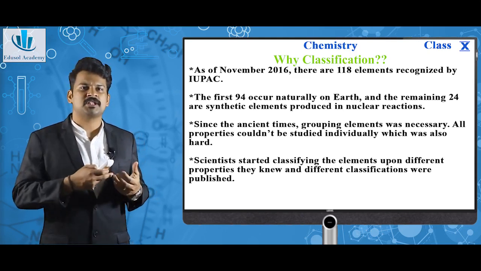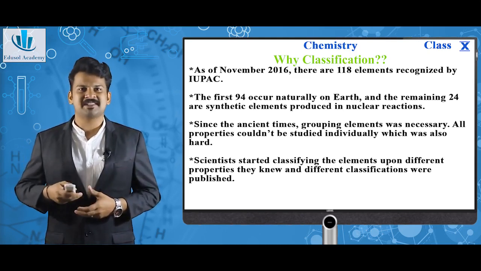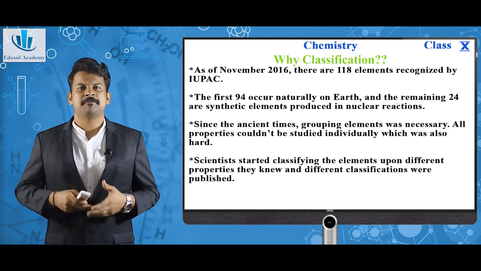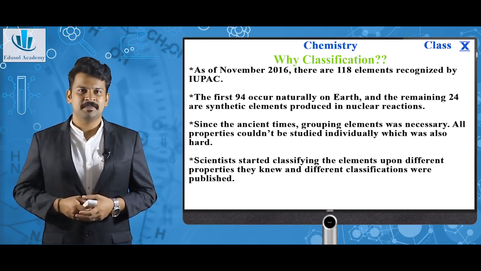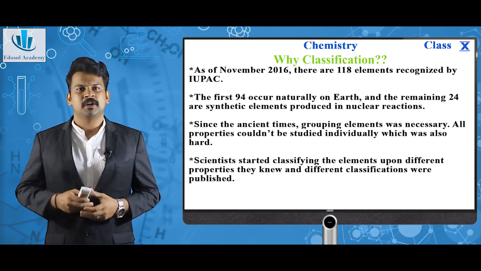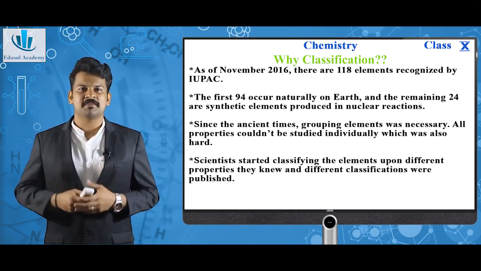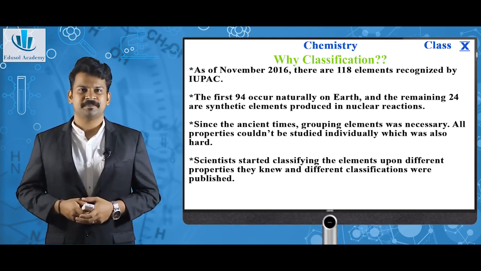If you go to the section of soaps, there is a classification of bathing soaps, washing soaps, hand wash soaps, and different classifications among themselves. So classification of a particular thing is a basic necessity that we need to deal with. That comes in the case of elements also.